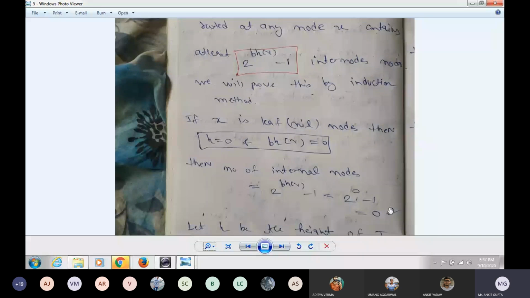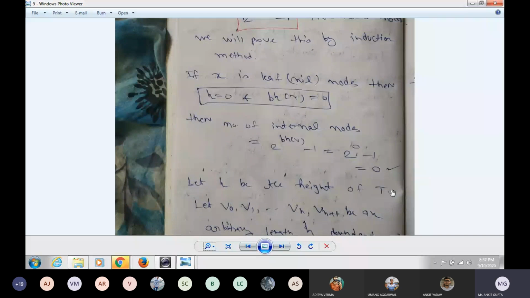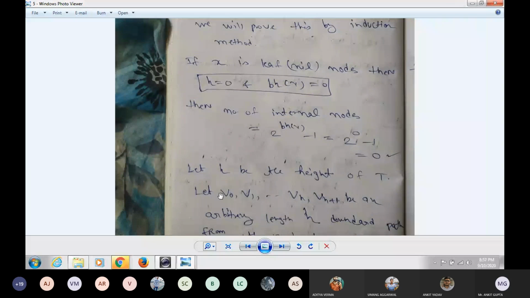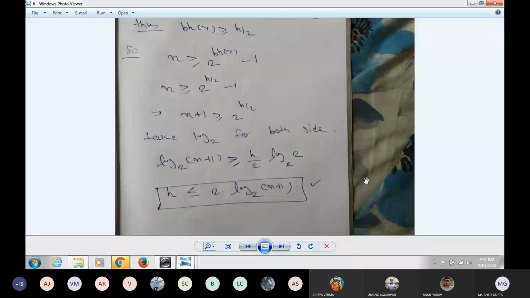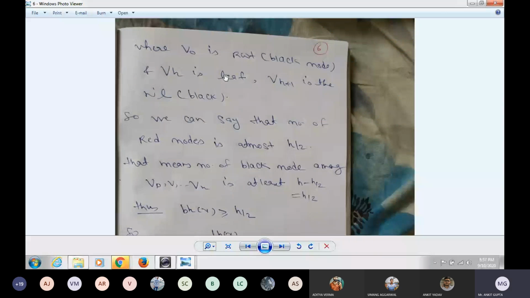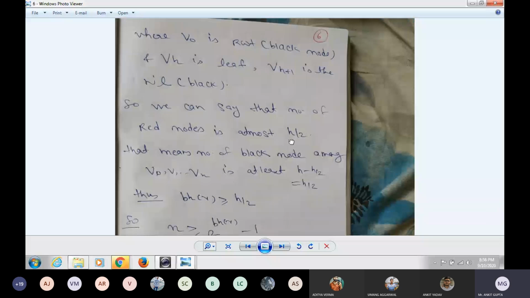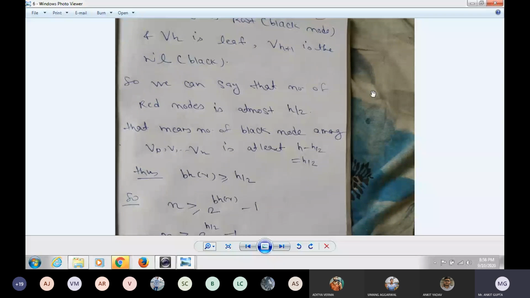Prove that, let h be the height of t, let v0, v1 and so on. Suppose v0 is the root node, that is a black node, and vh is the leaf node, vh plus 1 is the nil node, that is black. So we can say that the number of red nodes is at most h by 2. Suppose the height is 6, then we should have at most three red nodes.